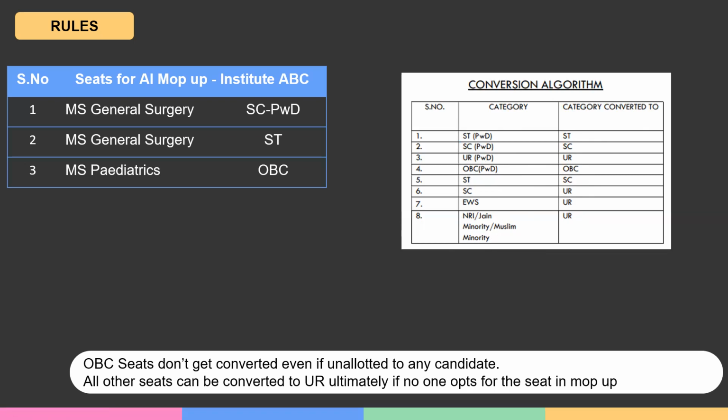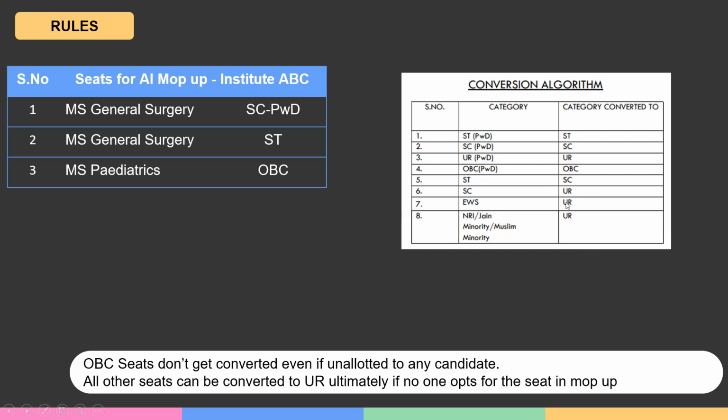So at the end of the first cycle, these will be converted and they become this set of seats, falling under another category. And considering these seats as vacancies, the newly formed category seats as vacancies, another cycle happens right from rank 1 till the last rank, giving the ST candidates an opportunity to get the converted ST-PWD seats.